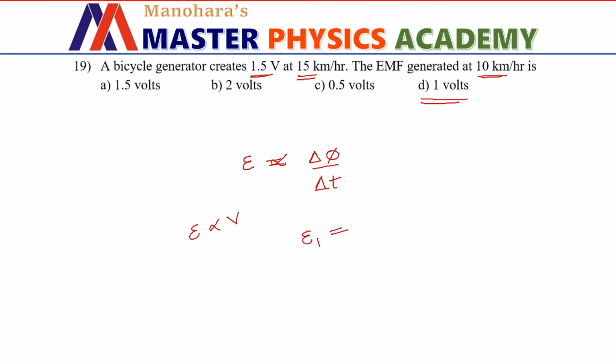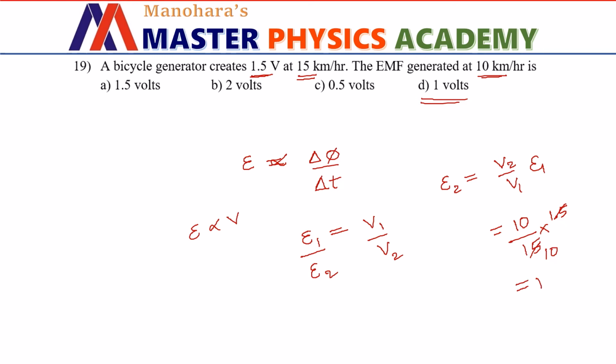So I can say induced EMF is directly proportional to velocity here. Therefore, it is going to be epsilon 1 divided by epsilon 2 equal to V1 divided by V2. Or in terms of epsilon 2, I have V2 by V1 into epsilon 1. So what is the velocity in the second case? It is 10 kilometer per hour. What is the velocity in the first case? It is 15. And what is the induced EMF in the first case? It is 1.5. So what is 1.5 divided by 15? It is 1 by 10. So 10 by 10 is 1. So answer is option D.